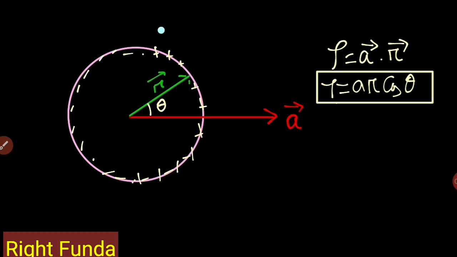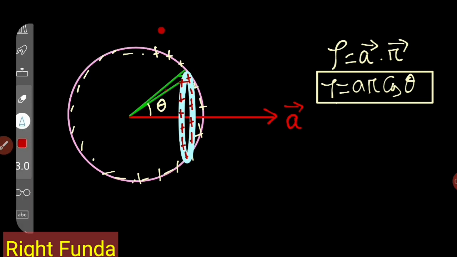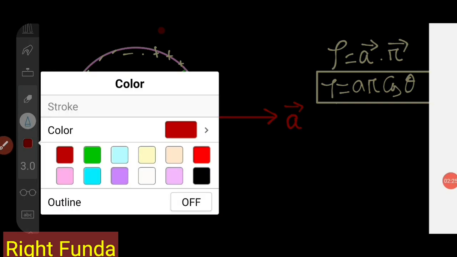Let us consider a ring here of this type. We have considered a ring of this type, such that the ring has this radius and this width. The small angle subtended here I'll take as d theta.